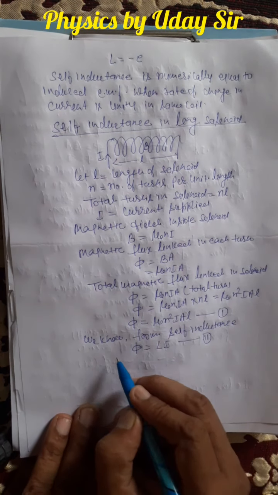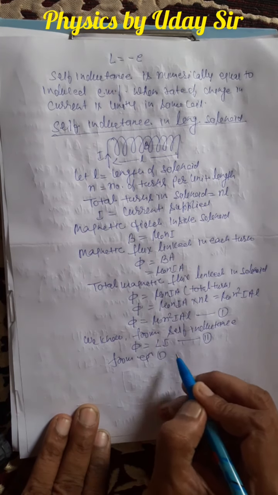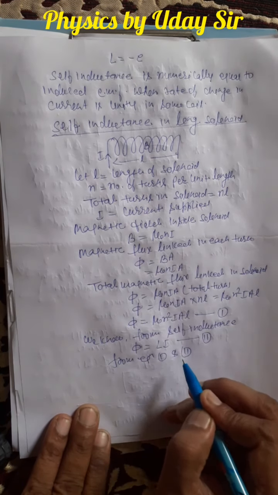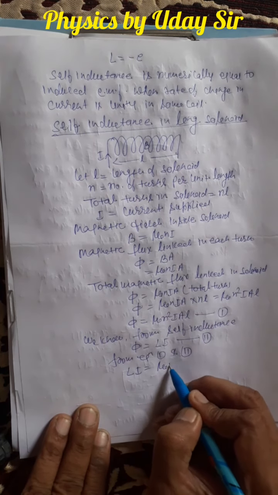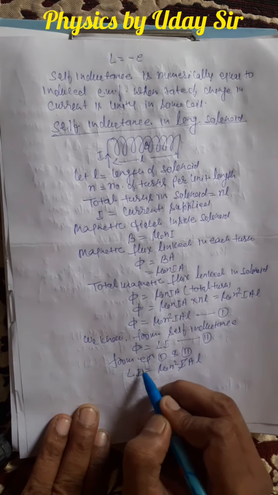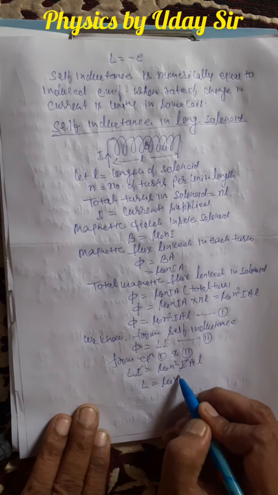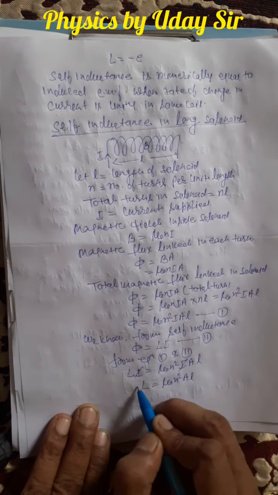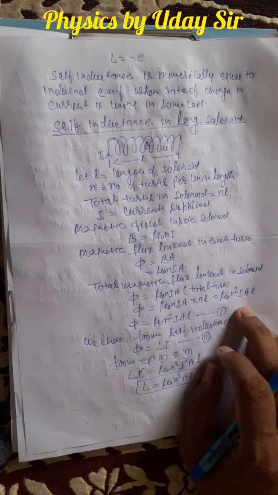So now from the first and second equations, what will we get? L I is equal to mu naught n square I A L. I and I cancel. So L is equal to mu naught n square A L. So this is the formula of self inductance in a long solenoid.